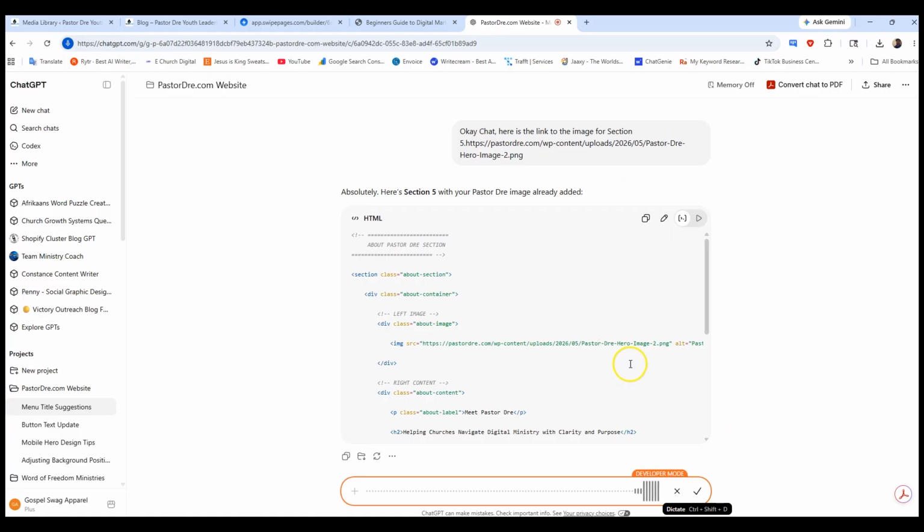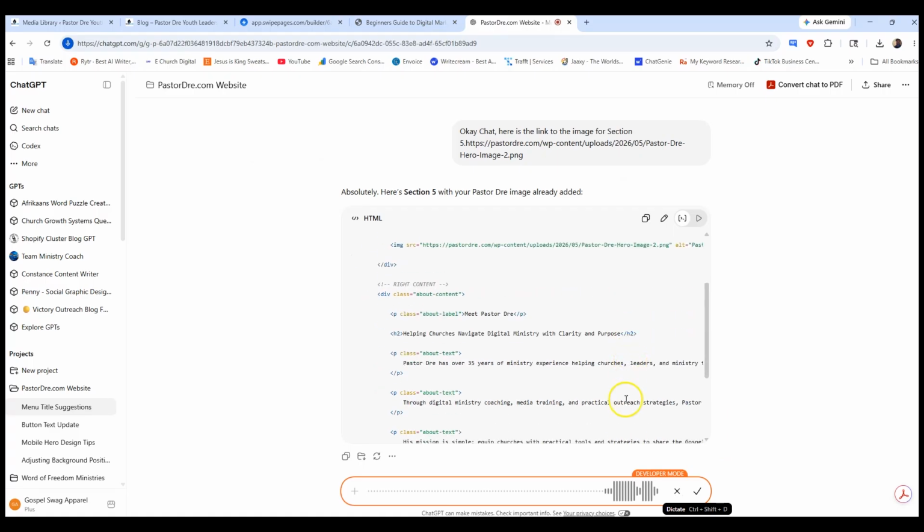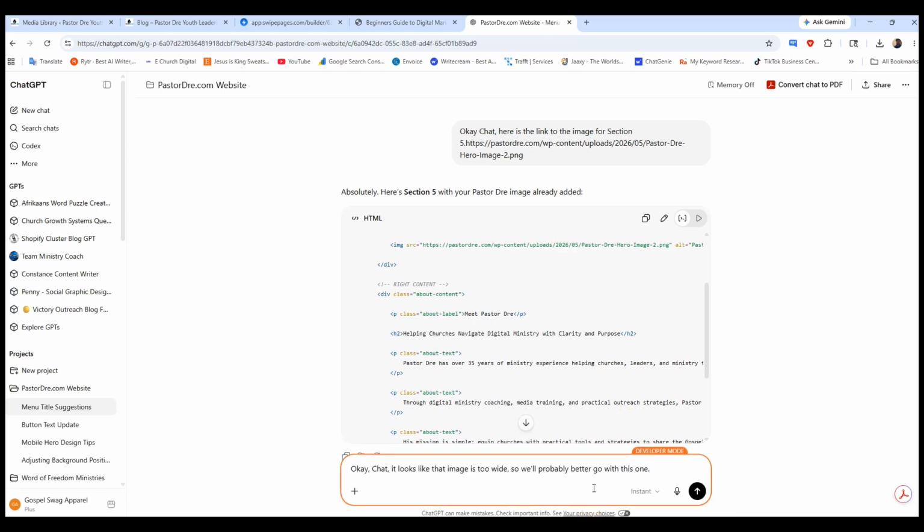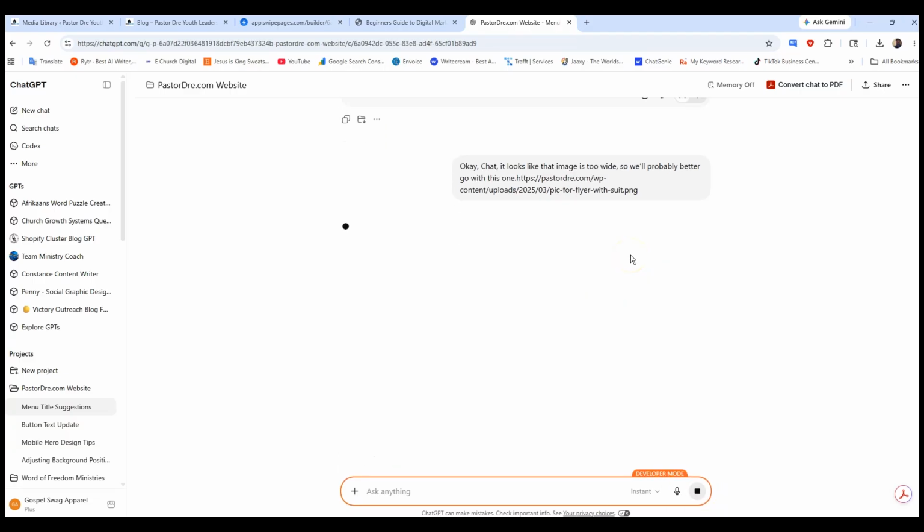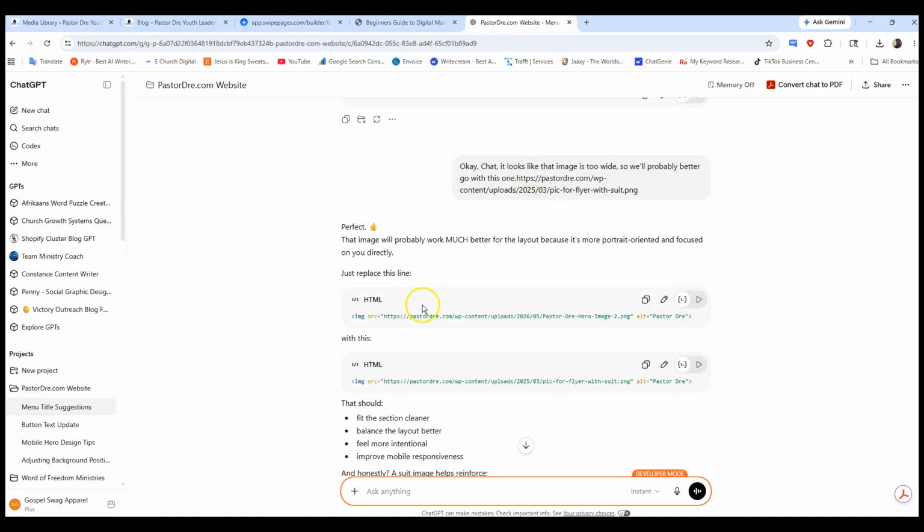Okay, chat, it looks like that image is too wide. So we probably better go with this one. All right, so now it should update it for us. So now when it does this, look what it did. The image will probably work much better for the layout because it's more portrait oriented and focused on you directly. Now see how it says just replace this line? I don't like that because sometimes I might paste it wrong.